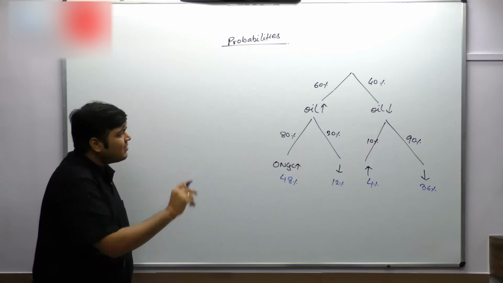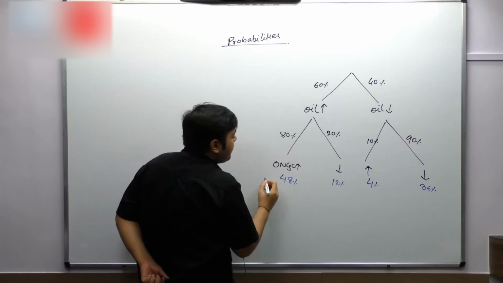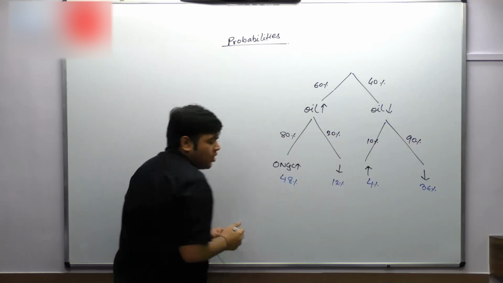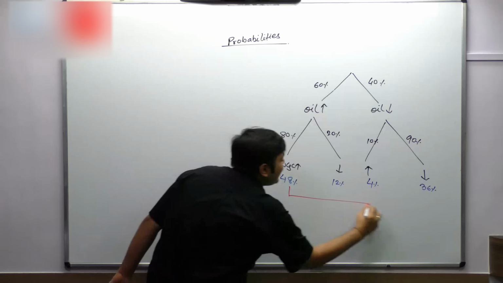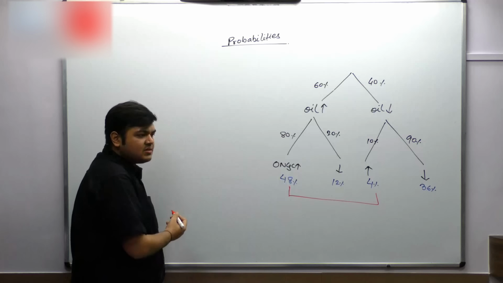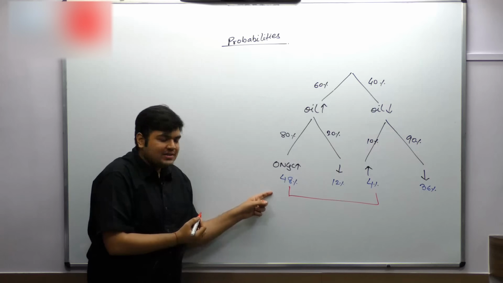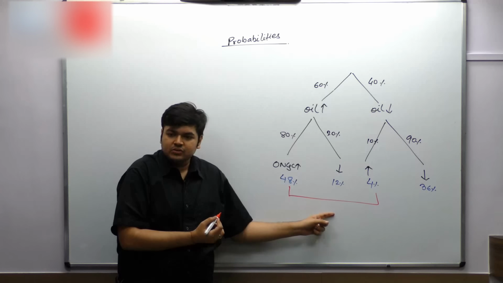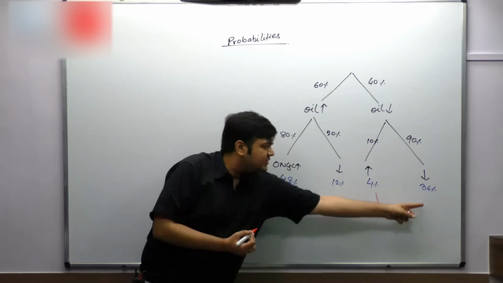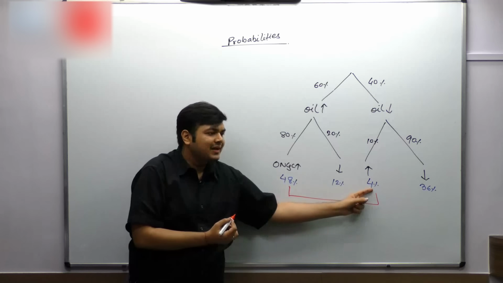Now just one more thing and more or less we are done. ONGC is going up in how many cases? In 48 and 4 cases. Out of total 100 situations, ONGC has gone up in 48 and 4, 52 situations. Out of total 100 situations, ONGC has gone up in 52% of cases.